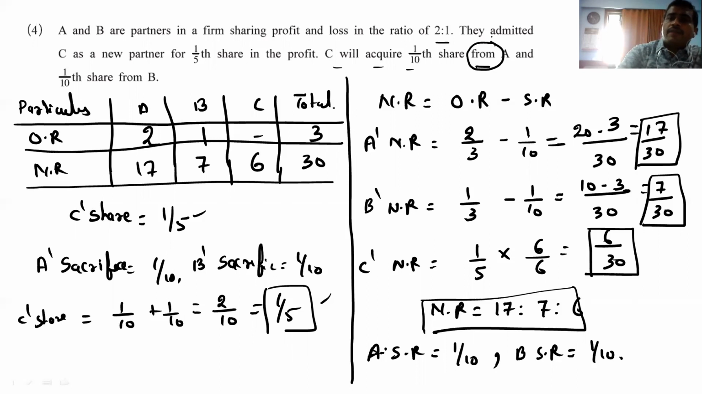Clear? And after that, new ratio formula, old minus sacrifice, right? 17 by 30, 7 by 30, 6 by 30. That is 17 is to 7 is to 6.